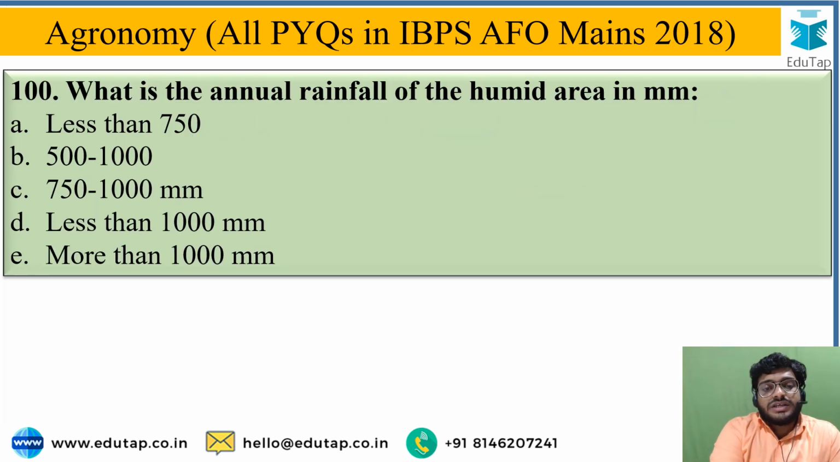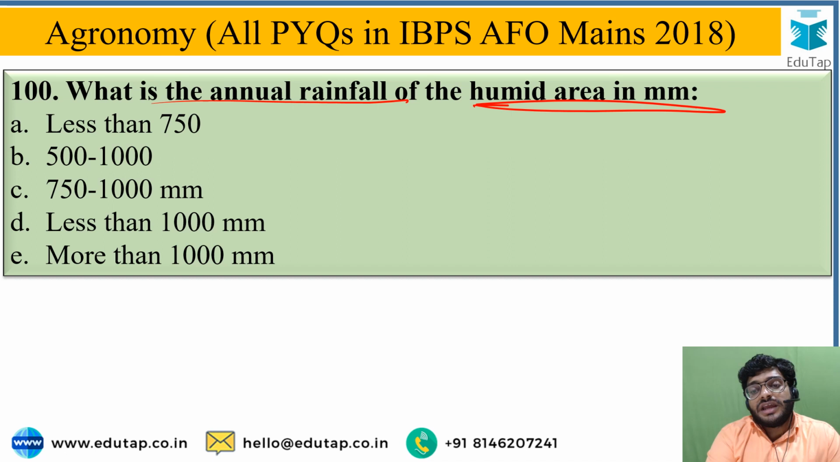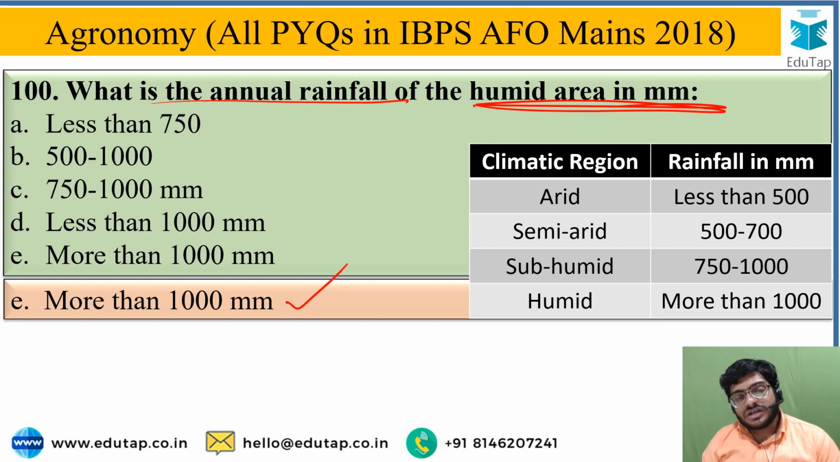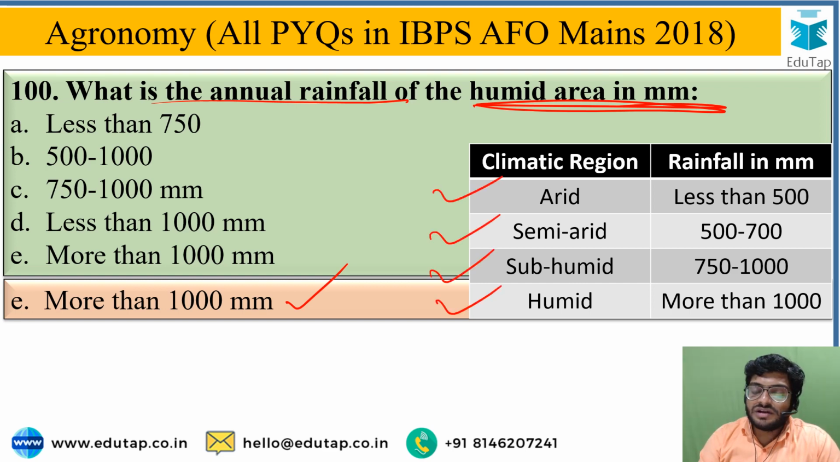Next question is, what is the annual rainfall for a humid area in millimeter? From this option, the correct answer is more than 1000 millimeter is the rainfall in a humid region. Likewise for arid, semi-arid, sub-humid and humid regions, the rainfall is listed here.